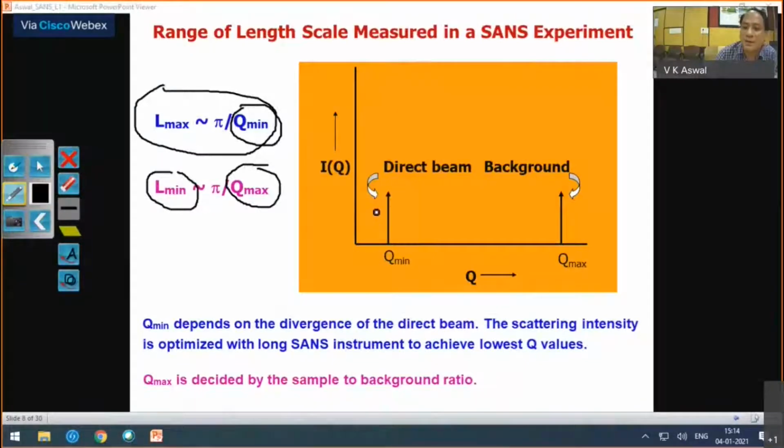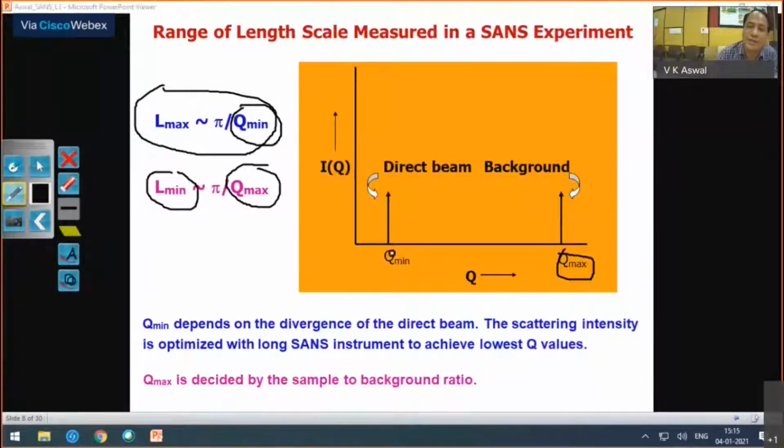Below this, you will have a strong contribution from the transmitted beam. And because most small angle scattering signals decrease drastically at higher Q values, after some Q value the scattering will start being dominated by the background. So in that case, measuring any scattering signal beyond Q max will be difficult.